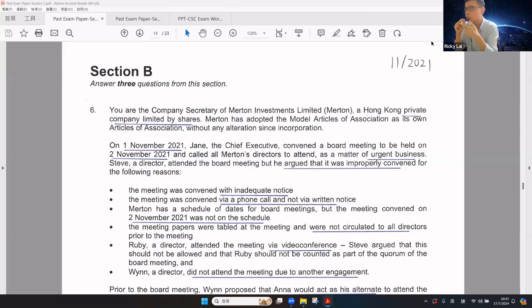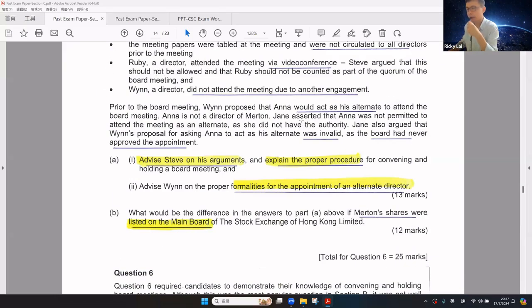A look at the 2021 November question. Now let's take a look at the question requirements. I highlight the words: advise Steve on his argument and explain the proper procedure for convening the board meetings. Another part is the formality for the appointment of an alternate director.